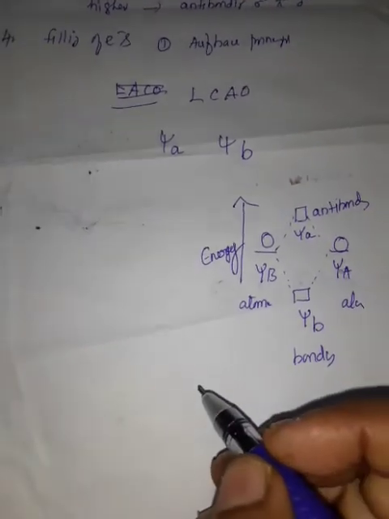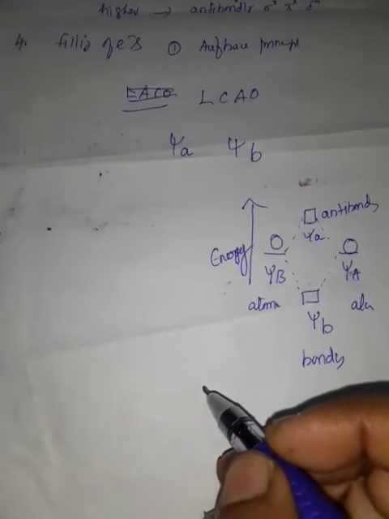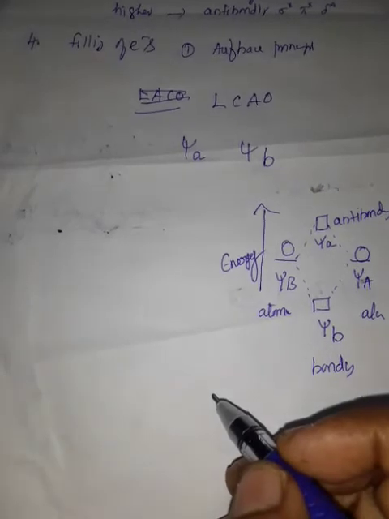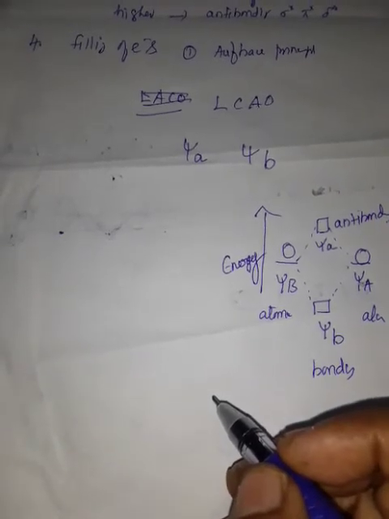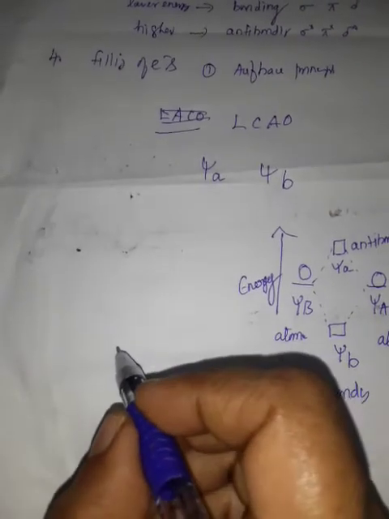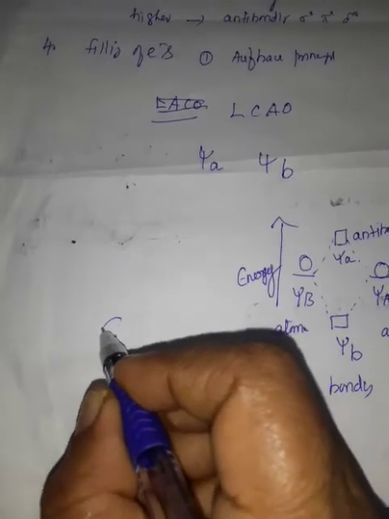Now, as electrons have the dual nature of particle and wave, they can be considered as moving in the atom in the form of a wave. See, like this is the nucleus of an atom.